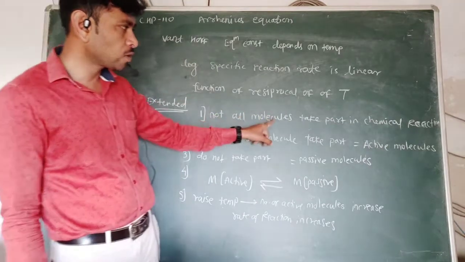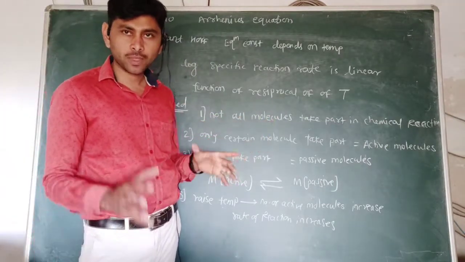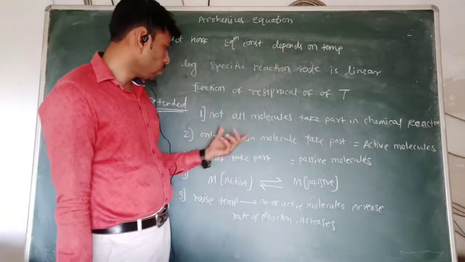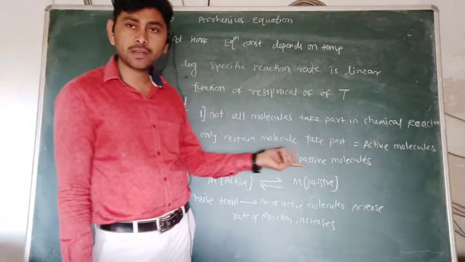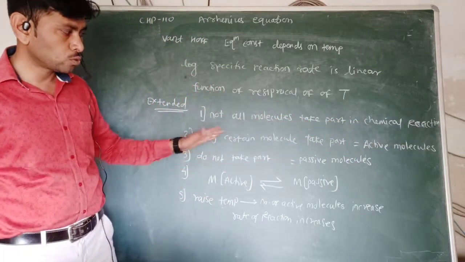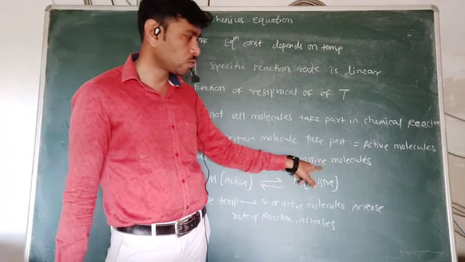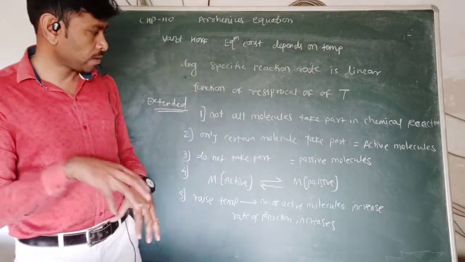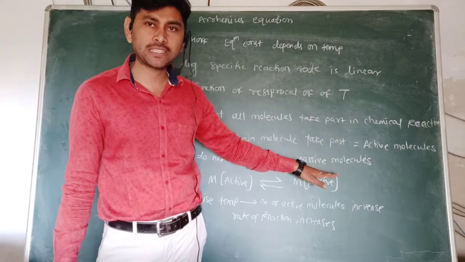See, not all molecules take part in the chemical reaction. Not all molecules present there take part in the chemical reaction. Only certain molecules take part in the chemical reaction. These molecules are known as active molecules. Those which do not take part in the chemical reaction are known as passive molecules. So there are two types of molecules present in the reaction mixture, active molecules and passive molecules.